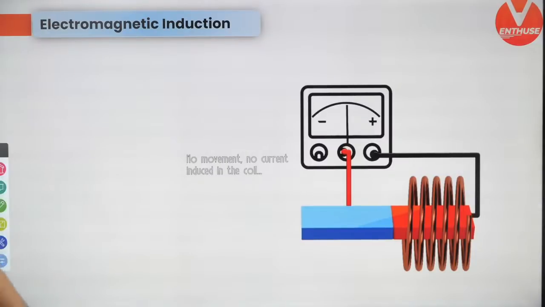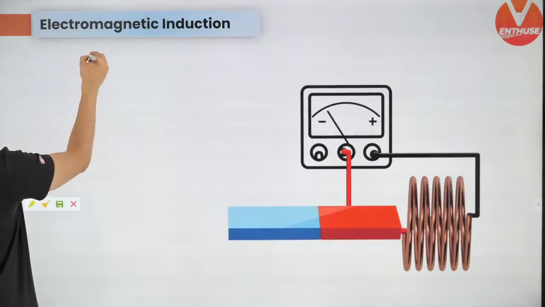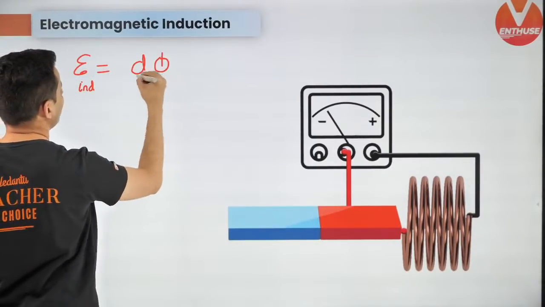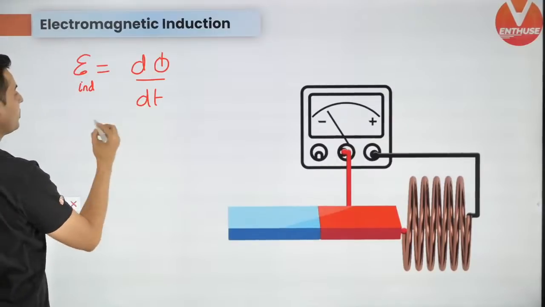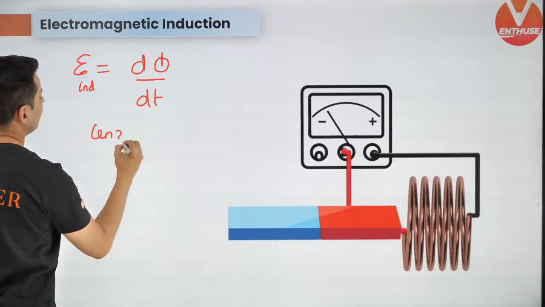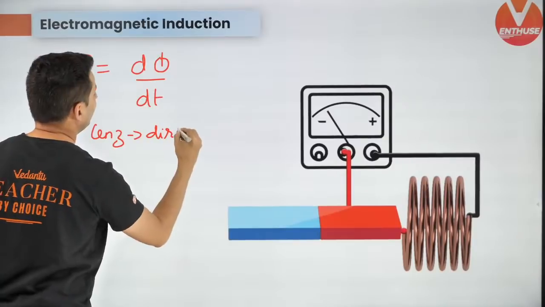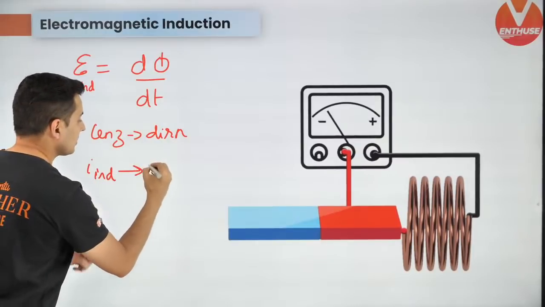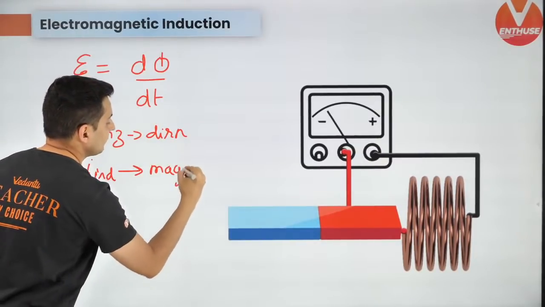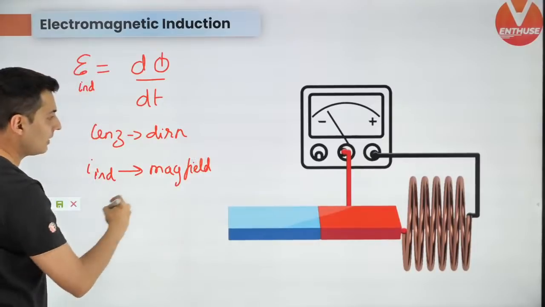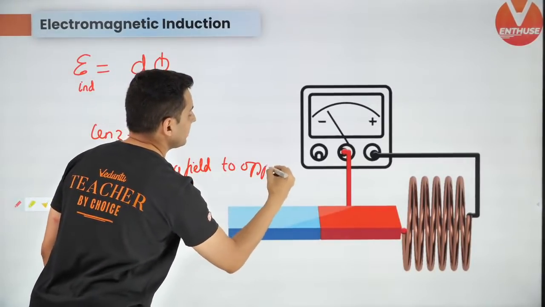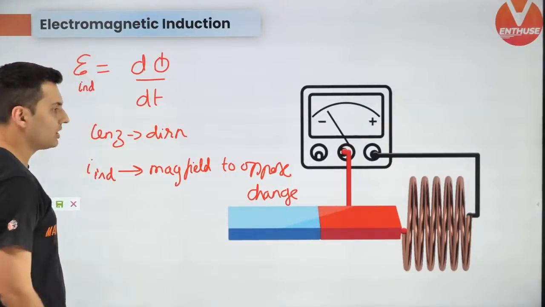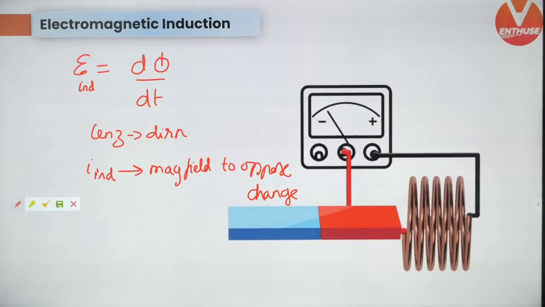Electromagnetic induction, guys. Let's quickly do this. First, Faraday's law. Induced EMF is d phi by dt. Use Lenz's law, which will give you direction. Understand, induced current will produce a magnetic field to oppose the change. It will always oppose the change. Remember this.